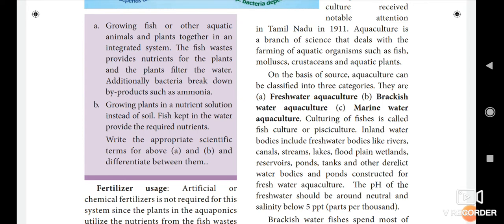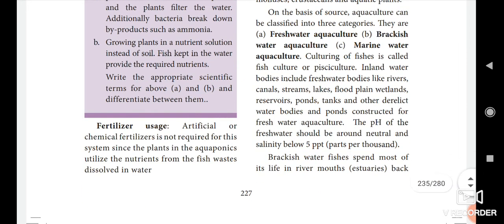Then next, the pH of the freshwater should be neutral and salinity below 5 ppt. What is meant by ppt? Parts per thousand. Underline that. ppt means parts per thousand. Okay, this is for freshwater.